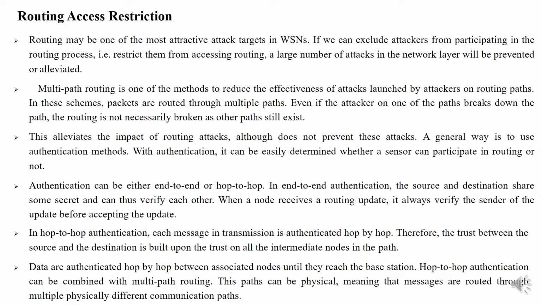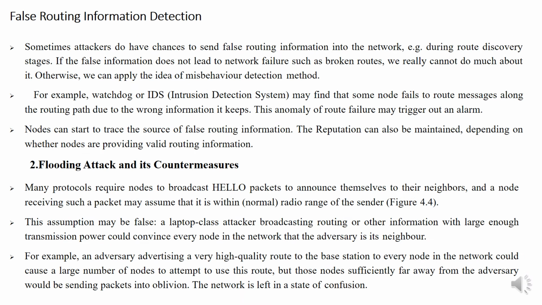Therefore, the trust between the source and the destination is built upon the trust on all the intermediate nodes in the path. Data are authenticated hop by hop between associated nodes until they reach the base station. Hop-to-hop authentication can be combined with multipath routing. The path can be physical, meaning that messages are routed through multiple physically different communication paths.